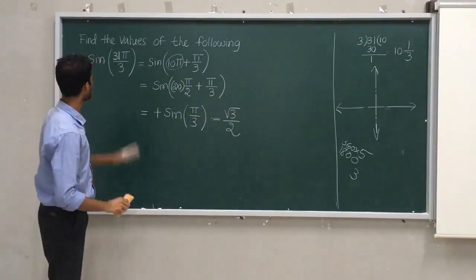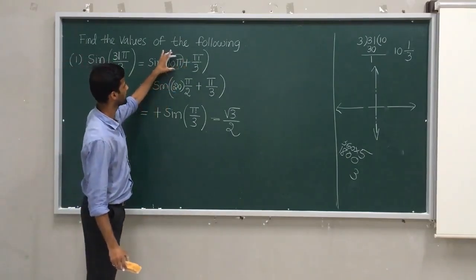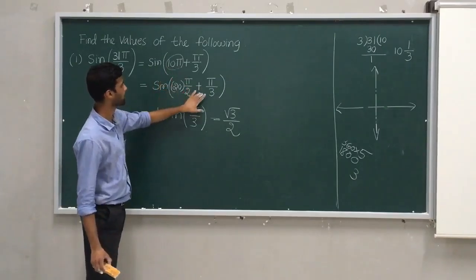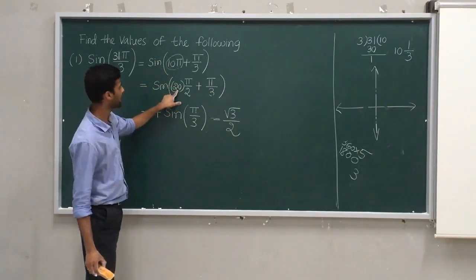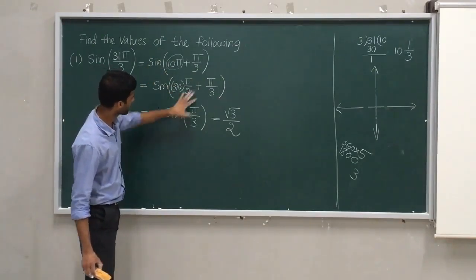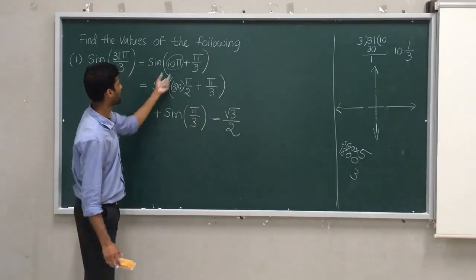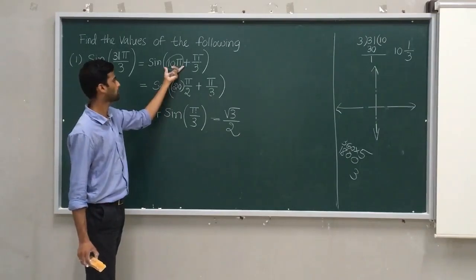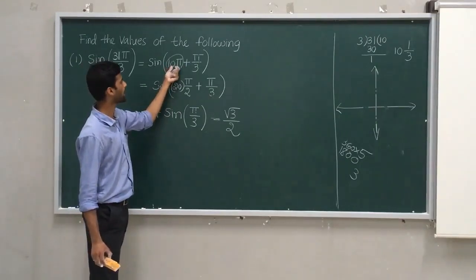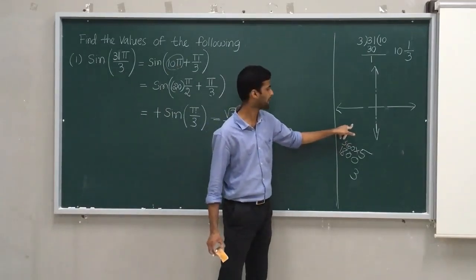Let me explain once again. Sin 31 pi by 3. After division I got this form, so I express this in terms of pi by 2: 20 times pi by 2, and I kept it as it is. Now I know that n is even, which means the function will remain as it is. Second, to get the sign scheme, I express this huge number in terms of how many rotations of 360, that is, of 2 pi. 10 into pi is 1800, considering pi as 180.